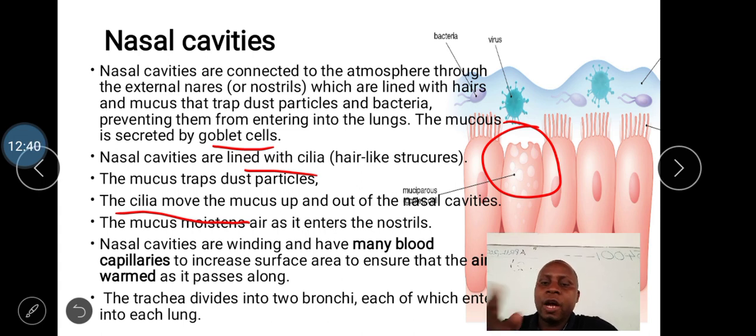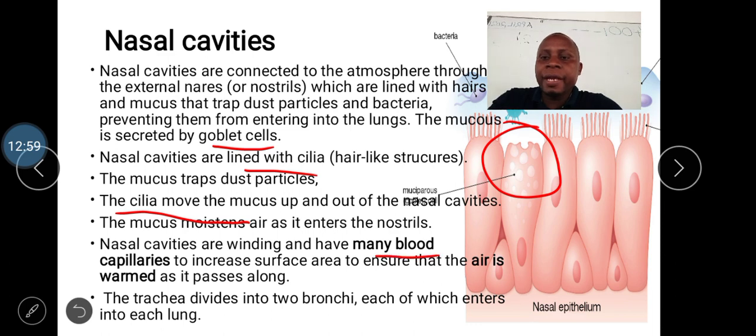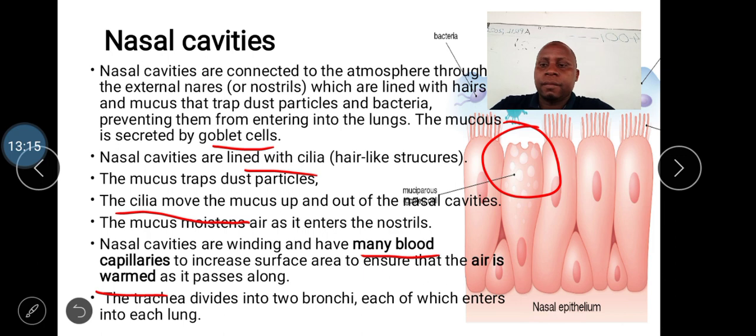If you get the chance to touch your nasal cavity, you will find out that it has got some upfoldings. This is to increase surface area for the air to be warmed. And it is also lined with many blood capillaries, which warm the air as it passes along the nose. Is it clear?